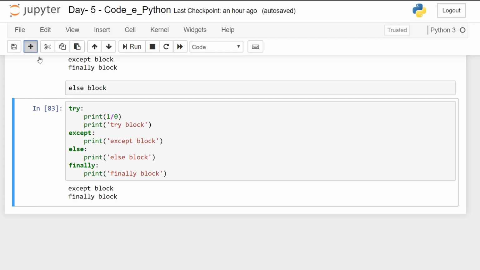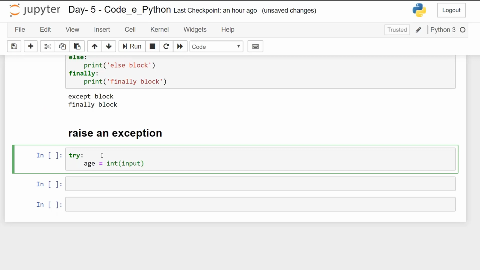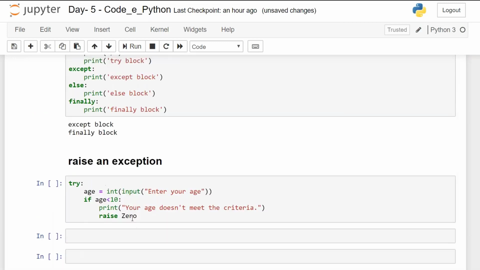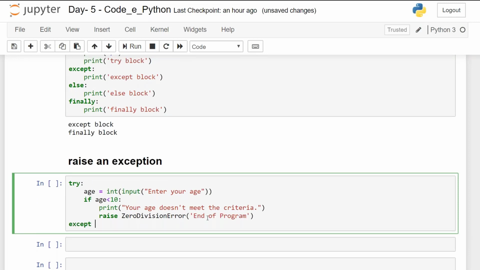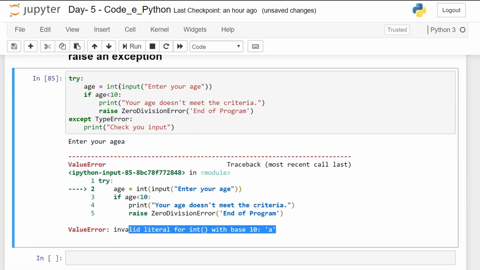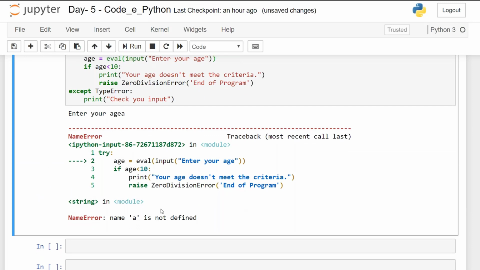So a last example for this exception part, raise an exception. Input, enter your age. If age is less than 10, then print your age doesn't meet the criteria. Raise zero division error, except type error. If I type here a, it will give a value error, invalid literal for int, it's not an integer. If I remove int here, I can write eval here and I'll input age. That will cause a name error. A is not defined.